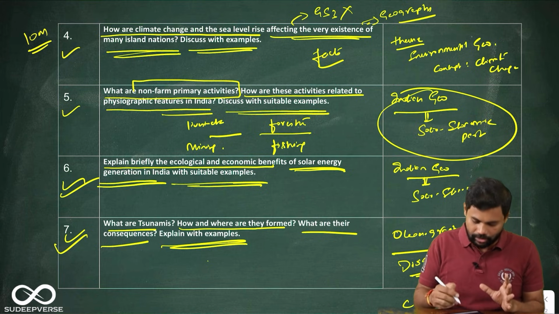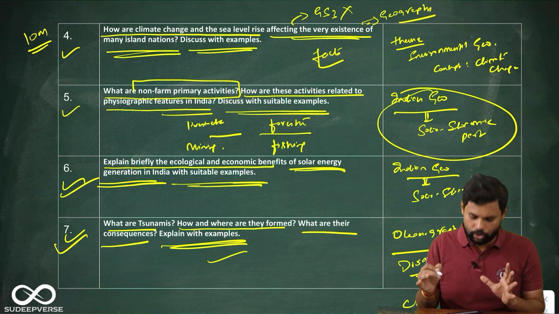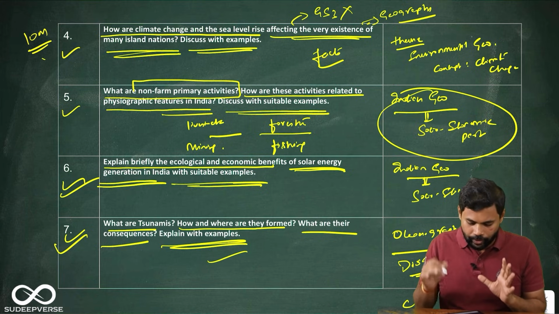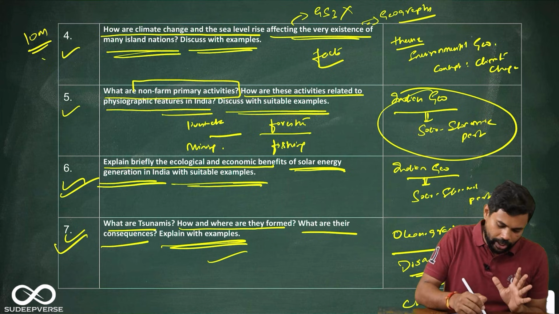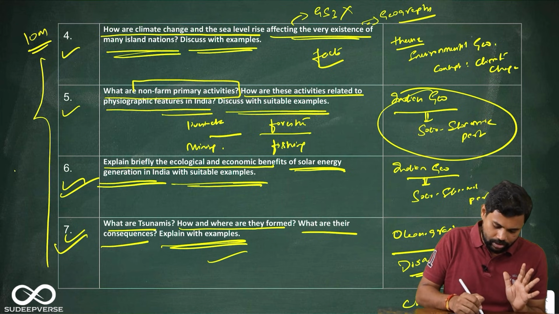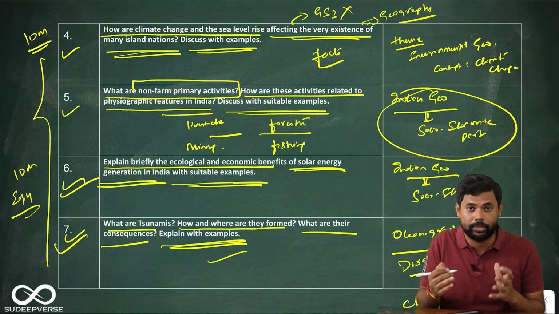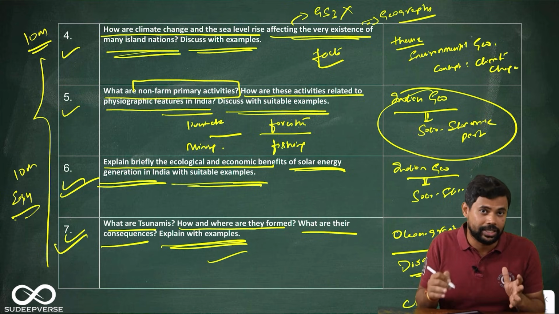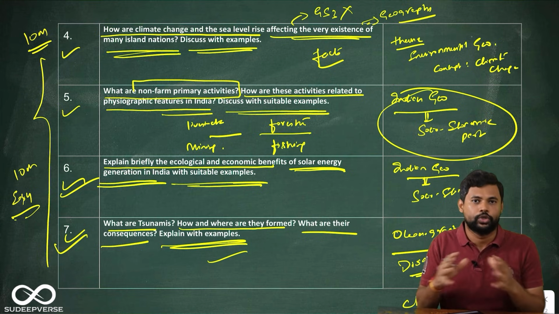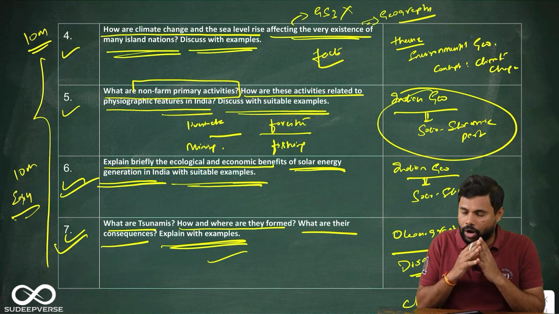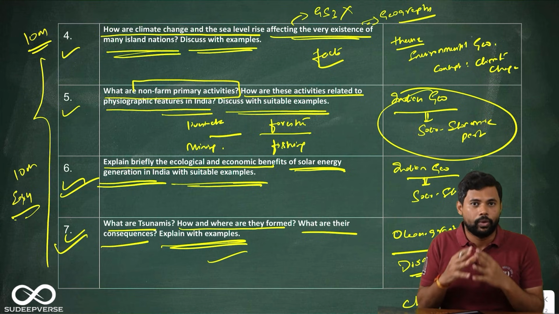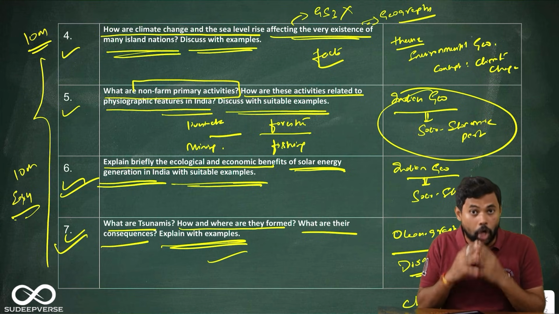So the 7th question, again a very straightforward question: what are tsunamis, how and where are they formed, what are their consequences, explain with examples. A pretty straightforward one. So I would say the 10 markers were actually easy. Now you can ask, sir, you are telling it is easy because you are sitting outside the exam hall, you are not sitting inside. Definitely valid. All those students there within the time constraint may feel it difficult. I am not telling about that at all, but you can frame the answer with your common sense.